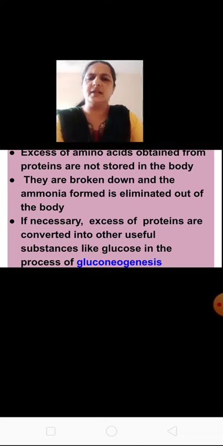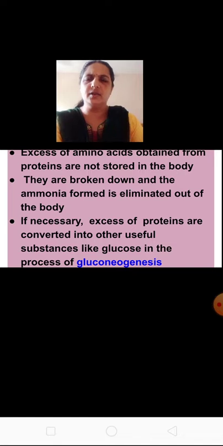If necessary, excess proteins are converted into other useful substances like glucose, in a process called gluconeogenesis. So what is gluconeogenesis? Excess proteins are converted into useful substances like glucose. If not stored in the body, they are either converted into ammonia and eliminated, or converted into useful substances like glucose in the process called gluconeogenesis.